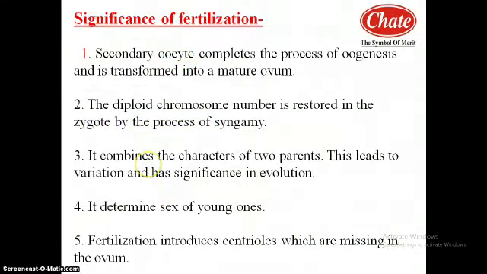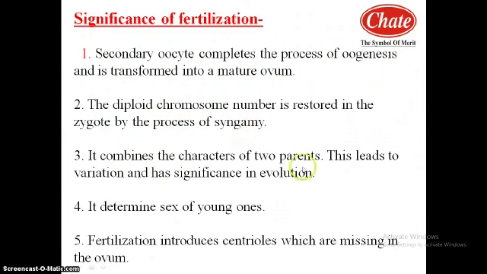Now, significance of fertilization. First significance, the secondary oocyte completes the process of oogenesis and is transformed into the mature ovum. Second, the diploid chromosome number is restored in the zygote by the process of fertilization or syngamy, because the male gamete, that is the sperm, and the female gamete, the ovum, are haploid. Due to fertilization, the diploid condition occurs in the zygote.